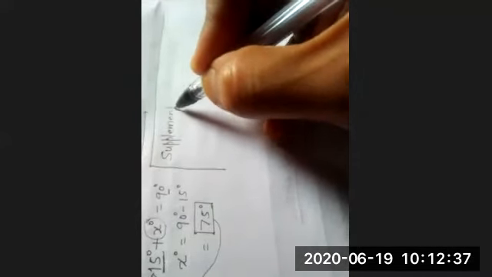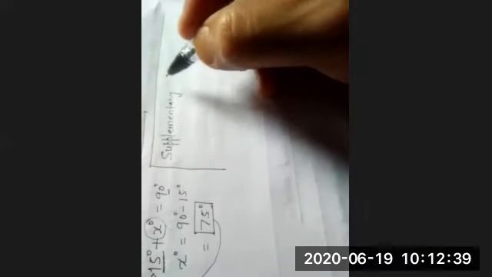Now the next topic is supplementary angles.